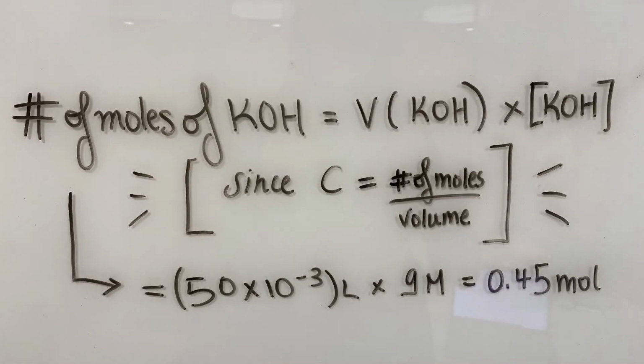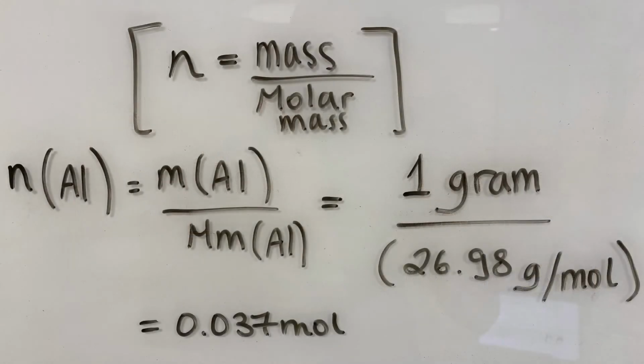First, calculate the number of moles of KOH through the use of the equation: the concentration equals the number of moles divided by volume. We were given the concentration of the solution and the volume, so all we have to do is calculate the moles of KOH. Next, to find the number of moles of aluminum, divide the mass by the molar mass, which was found to be 26.98 grams per mole. To find that, 0.037 moles of aluminum were produced.